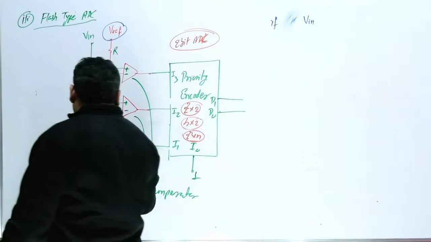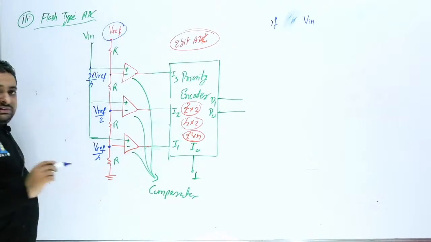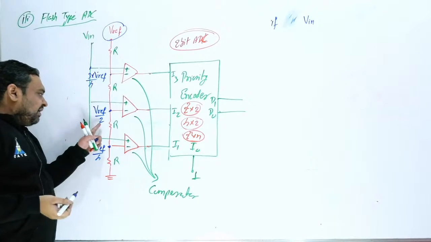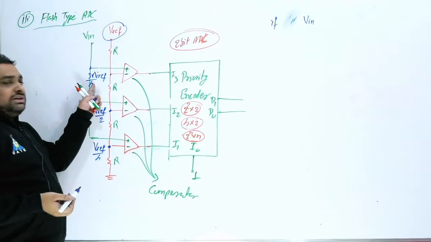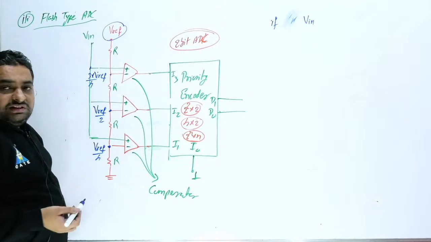For n bit, V reference by 2 raised to power n, 2 raised to power n minus 1, 2 raised to power n minus 2. In this way you can write.